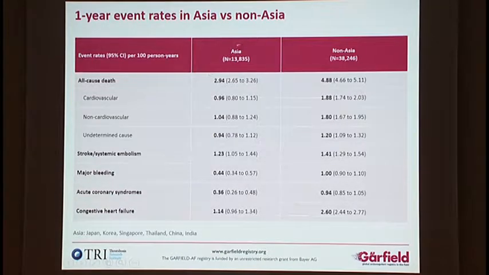And in Asian patients, especially cardiovascular death, non-cardiovascular death, major bleeding, acute coronary syndrome, and congestive heart failure seemed to be significantly lower than non-Asia, although these are unadjusted data. But the systemic embolization stroke rate seems to be similar between Asia versus non-Asia.